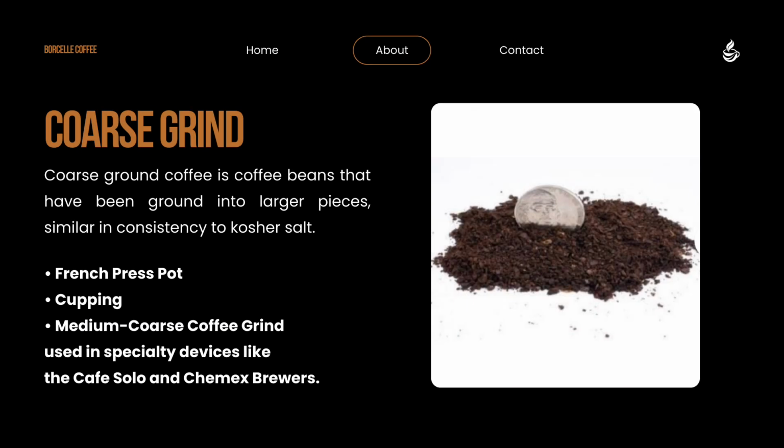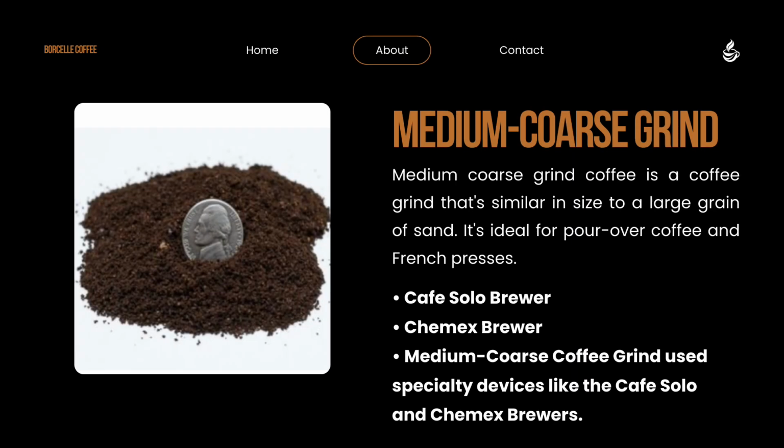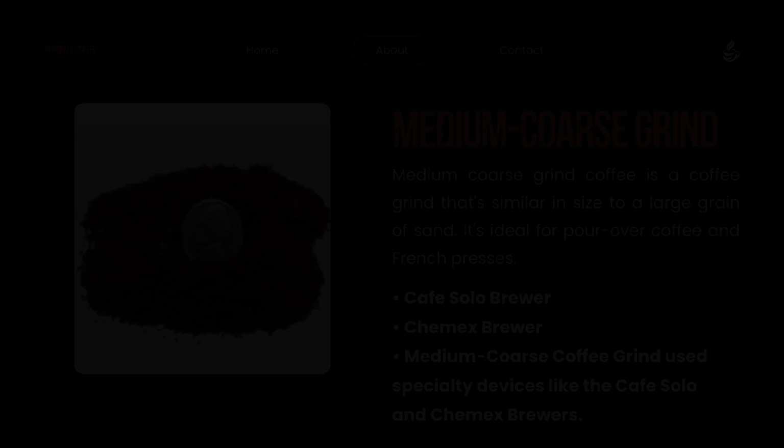Coarse grained. Coarse ground coffee is coffee beans that have been ground into larger pieces, similar in consistency to kosher salt. French press pot, cupping. Medium coarse grind coffee is similar in size to a large grain of sand. It's ideal for pour-over coffee and French presses. Coffee Solo brewer, Chemex brewer, medium coarse coffee grind used in specialty devices like the Coffee Solo and Chemex brewers.